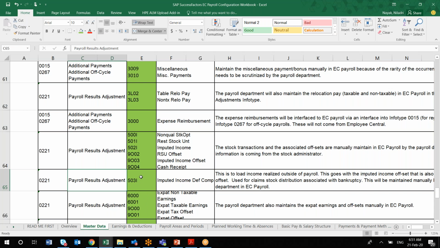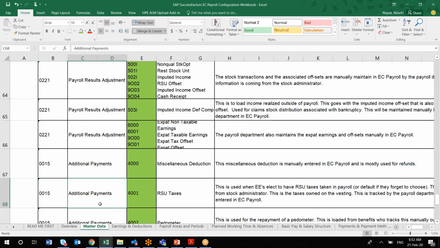Okay. In this way, if the client is a brand new SAP customer, you can capture it in a different sheet, and you can capture all that information into this EC payroll workbook. So that is the scenario. Ideally there will be two scenarios only. You will either have an on-premise system which already exists, or it does not exist. Or it may happen the client is already using some other kind of payroll, their legacy payroll and all.